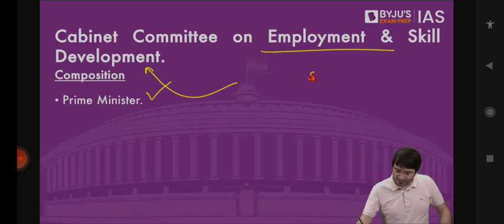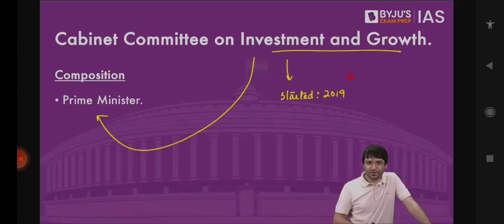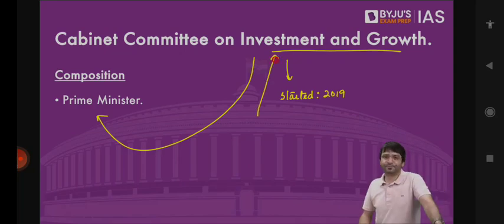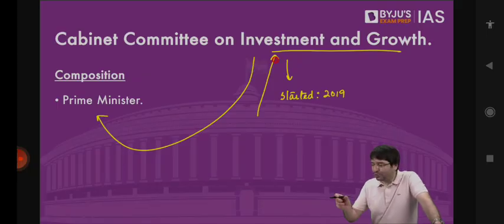You may be also asked in your examination, which of the following cabinet committees were last ones to be constituted? Which of the following are the newly created cabinet committees? So you have to know it is the Cabinet Committee on Investment and Growth and Cabinet Committee on Employment and Skill Development. All these ministers, they will come together and decide what are the steps that we should take so that we can get more investment into India. And this investment will ultimately lead to growth.